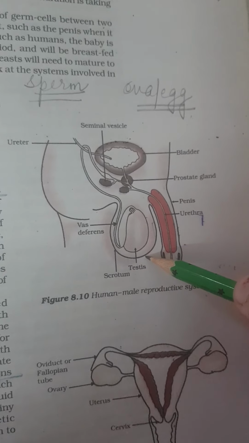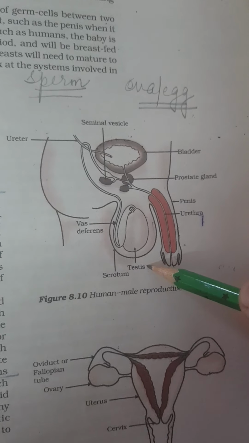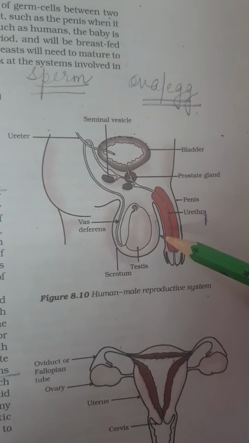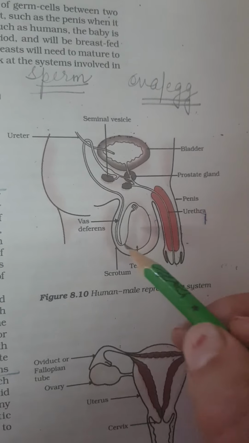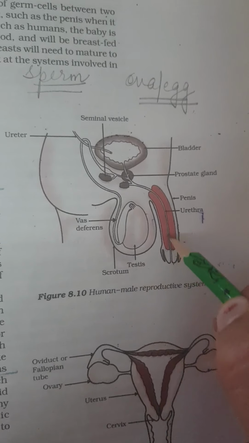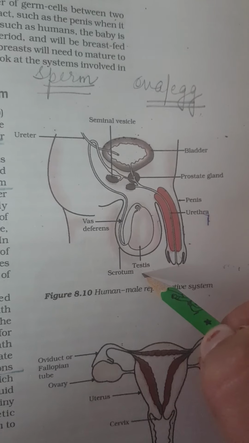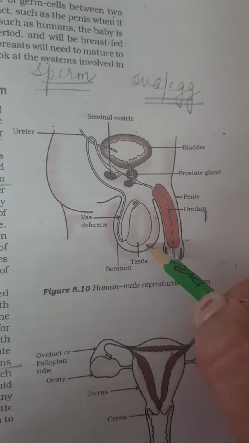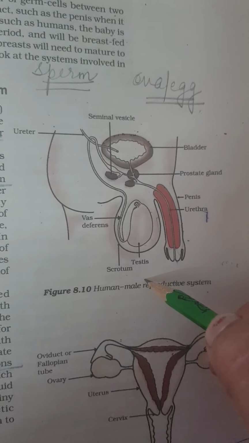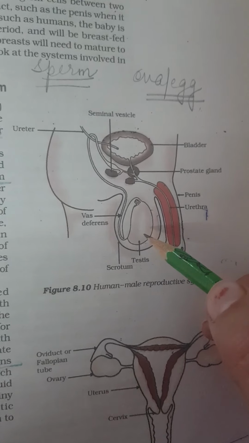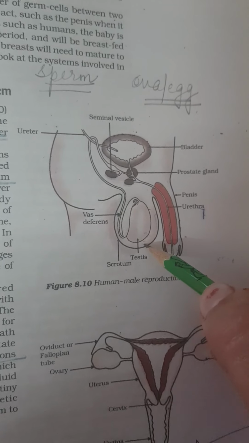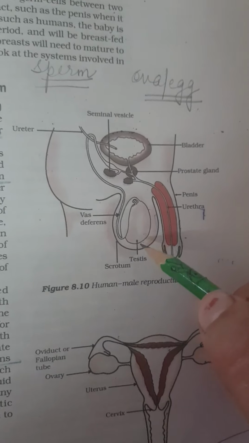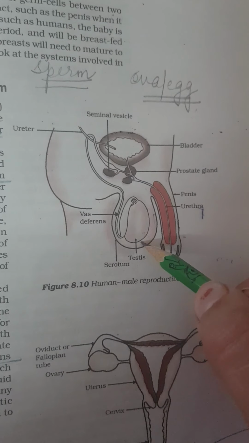Testes are in pairs. Because they are slightly outside the abdominal cavity, they have a protective covering called scrotum. What does scrotum do? It helps to maintain the temperature below the body temperature for the maturation of sperms. Just now we talked about gametogenesis. Sperms are formed in these testes.